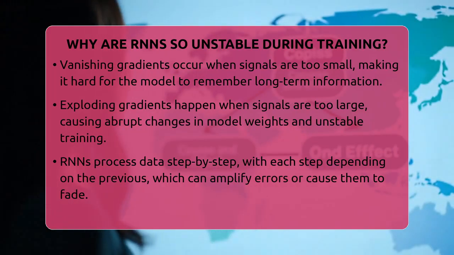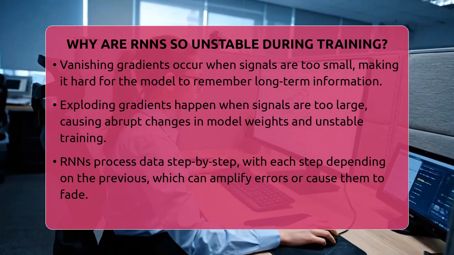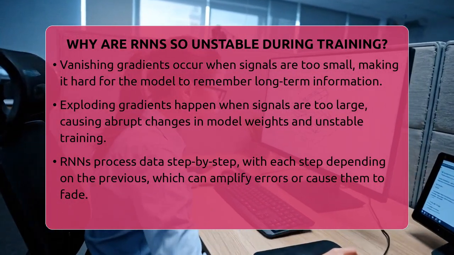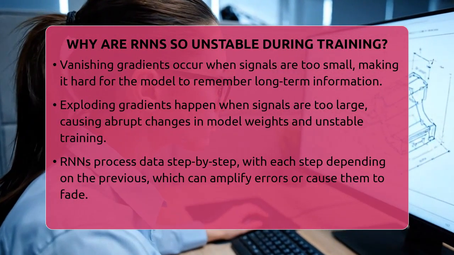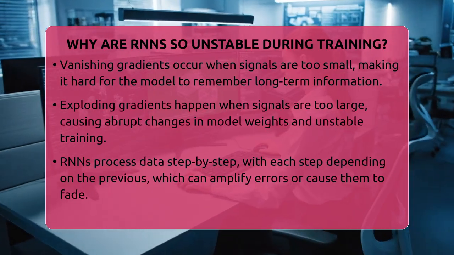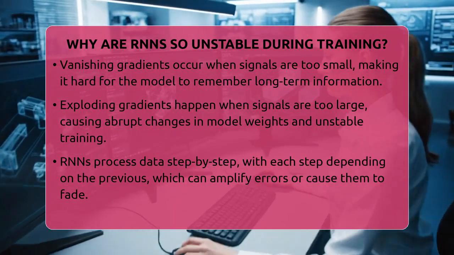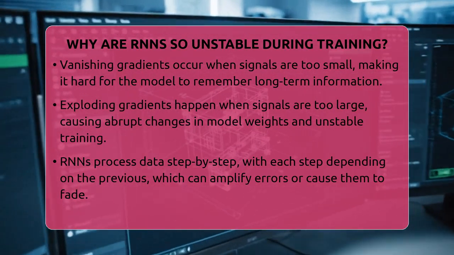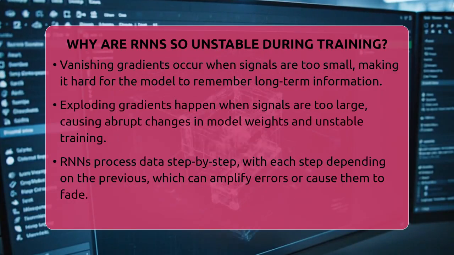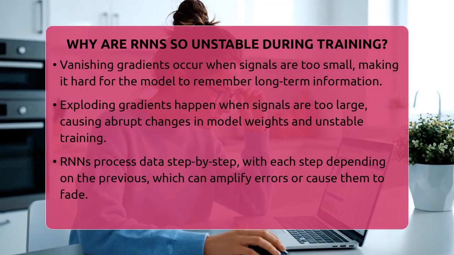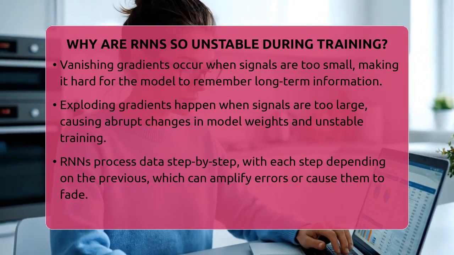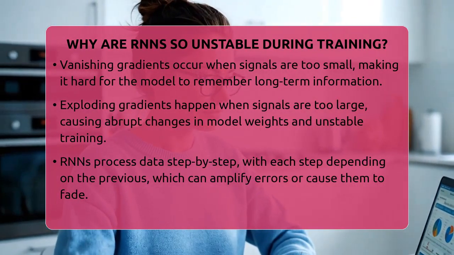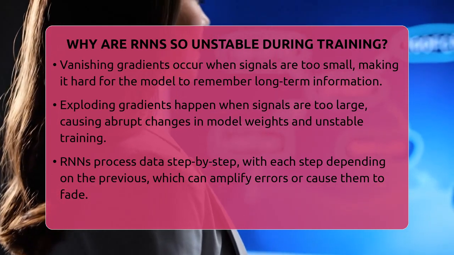On the flip side, if the signals become too large, called exploding gradients, the model's weights change too much in one step. This can cause wild swings in performance and make training unstable. These problems happen because of how RNNs process data step by step. Each step depends on the previous one, creating a feedback loop. If an error occurs early on, it can either fade away or grow bigger as it moves through the network.